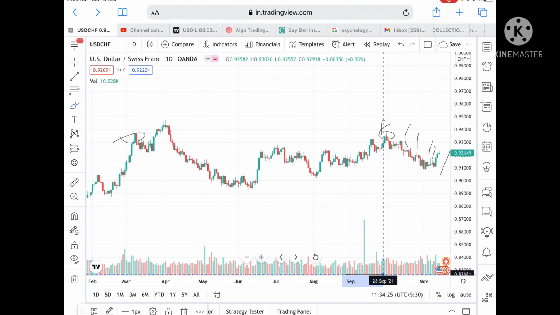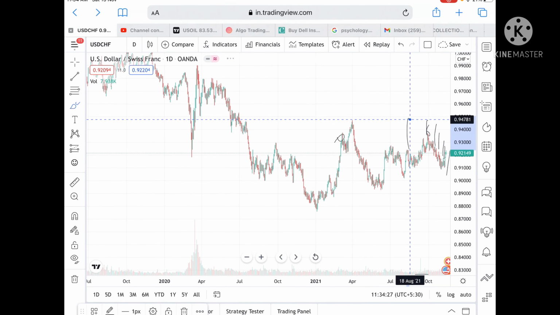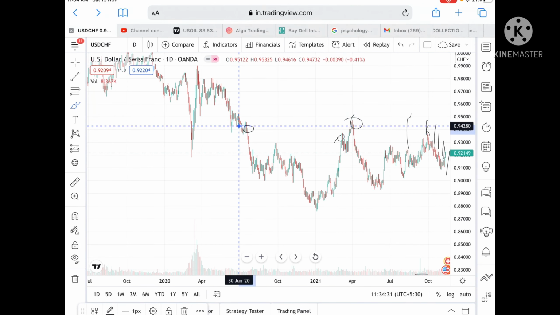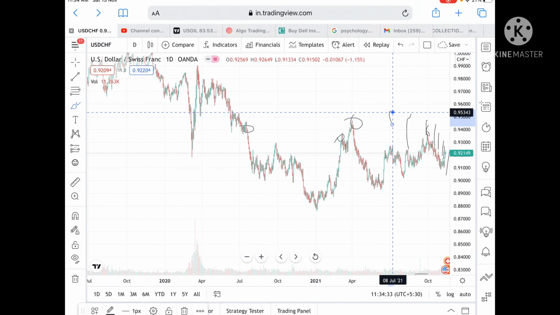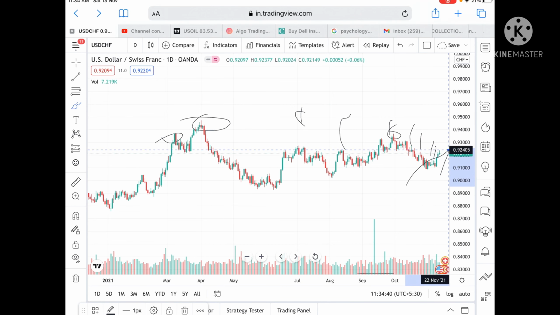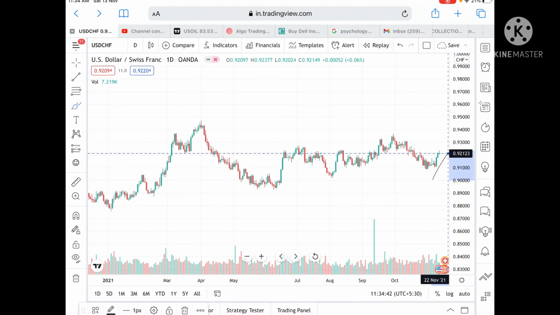Okay, and then further it can go to a level of 0.95312, because this level is already tested twice, chances are high it can go and touch a level of 0.95343, and we can see further upside to a level of 0.95750. But suppose if the price didn't sustain this level, then it can go and touch a level of 0.91967, and